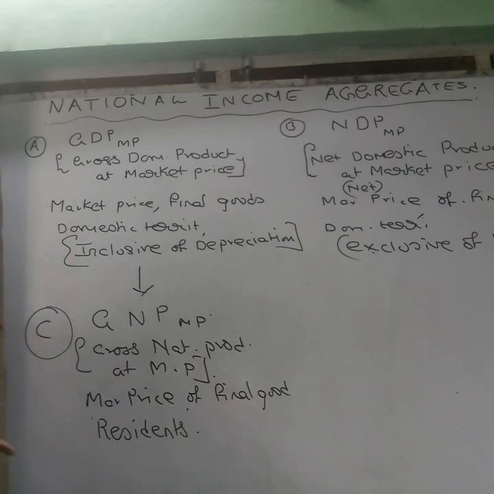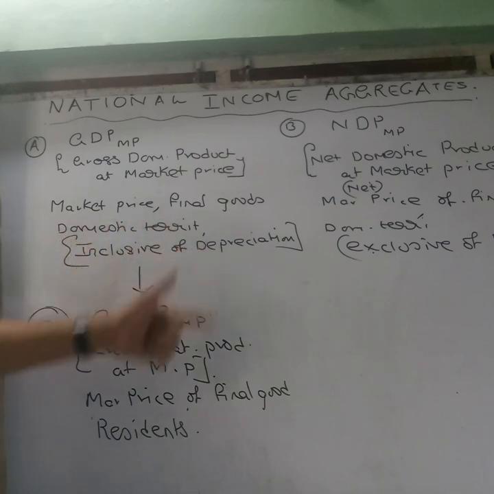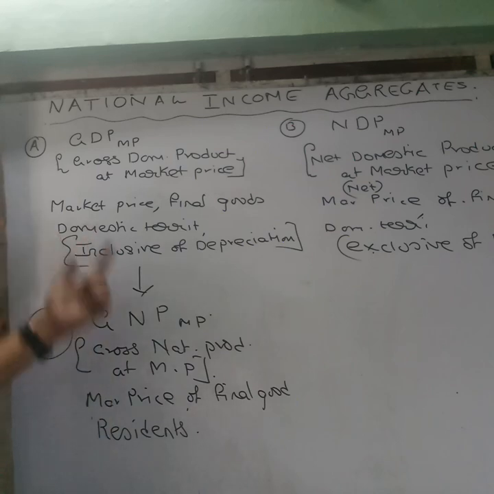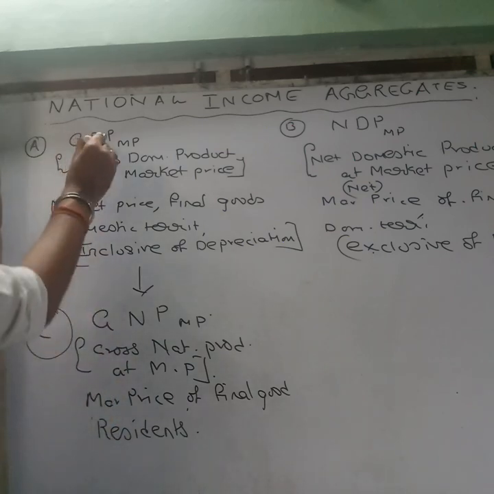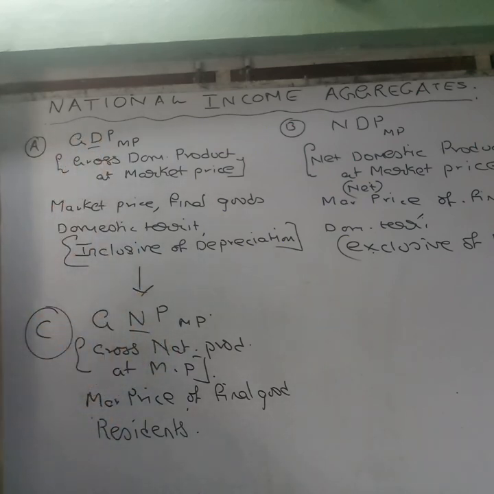What I am doing here is replacing the words domestic territory and using the term residents for it. You remember the difference between domestic and national? Whenever the term domestic comes, don't be afraid of using the term domestic territory. But whenever the term national comes, it is more prudent to use the term residents of an economy.